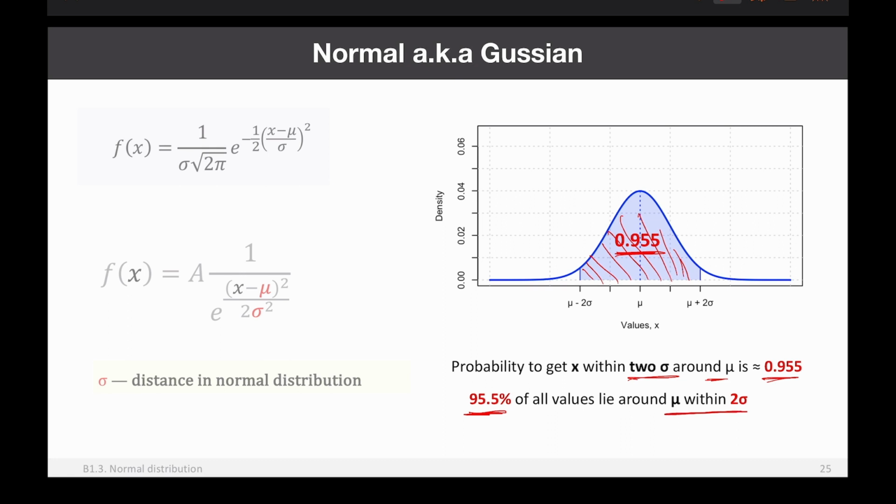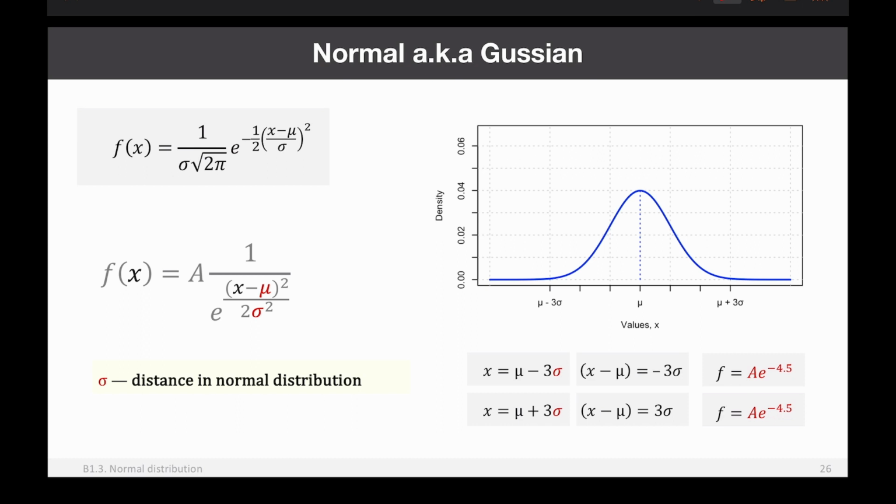Okay. If we take the same example, mu is 170, we talk about the height of people, sigma is 10, then mu plus minus 2 sigma will be 150 and 190, and you know that 95.5% of all people in this population will have height between 150 centimeters and 190 centimeters. Okay.